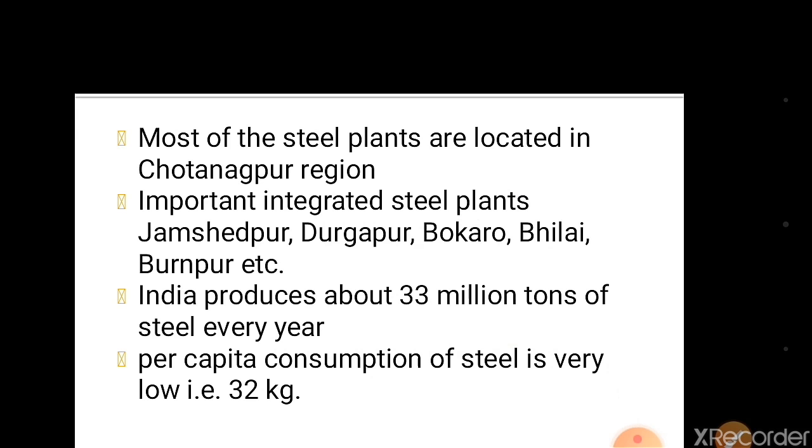The places are here: Bokaro, Jamshedpur, Rourkela, Bhilai, Durgapur. Then Vishakhapatnam. Then turning toward the south, Vijayanagar, Bhadravati in Karnataka. In Tamil Nadu, Salem. These are the places where the iron and steel industries are located. Read the map minutely, then you will understand the locations of the country.